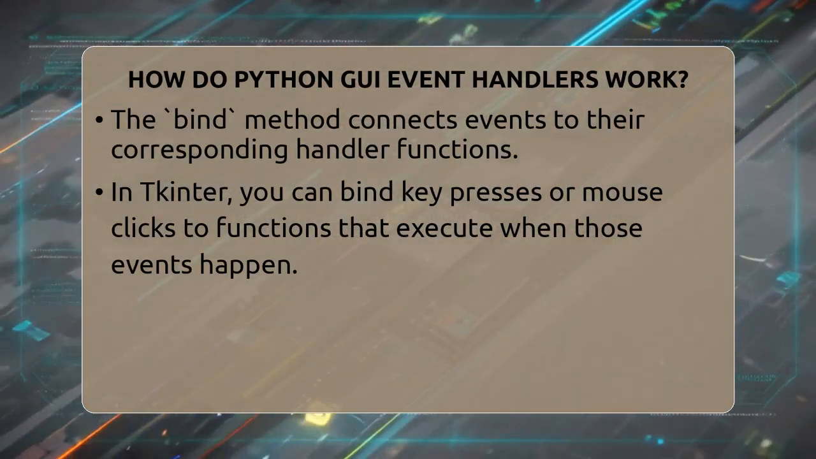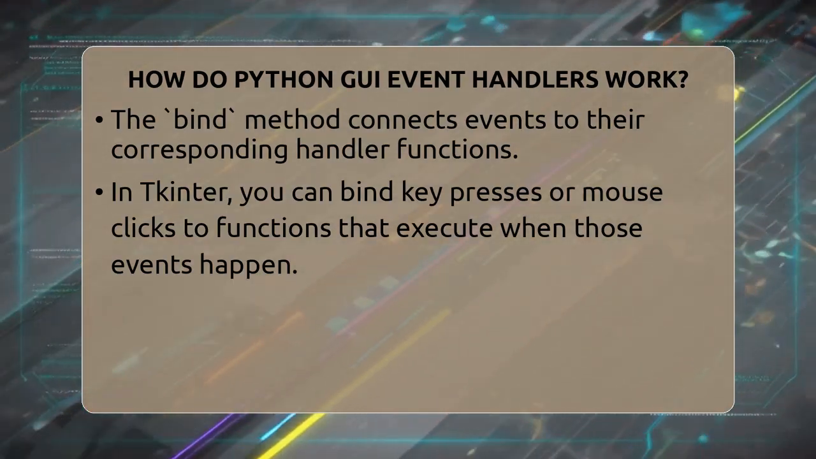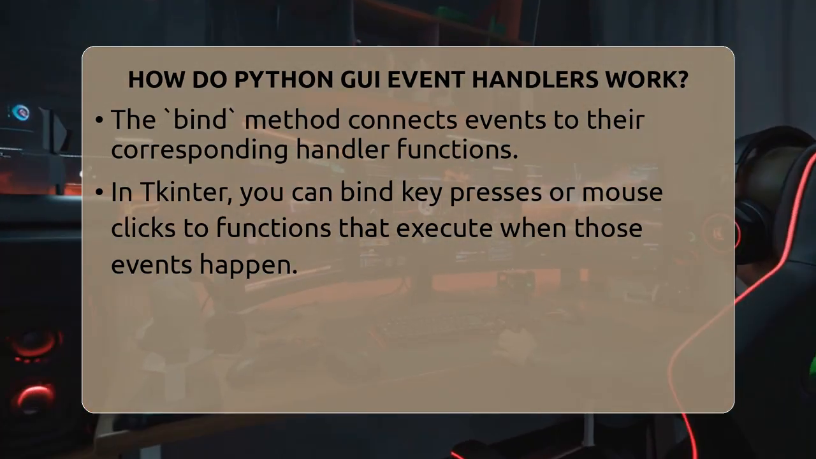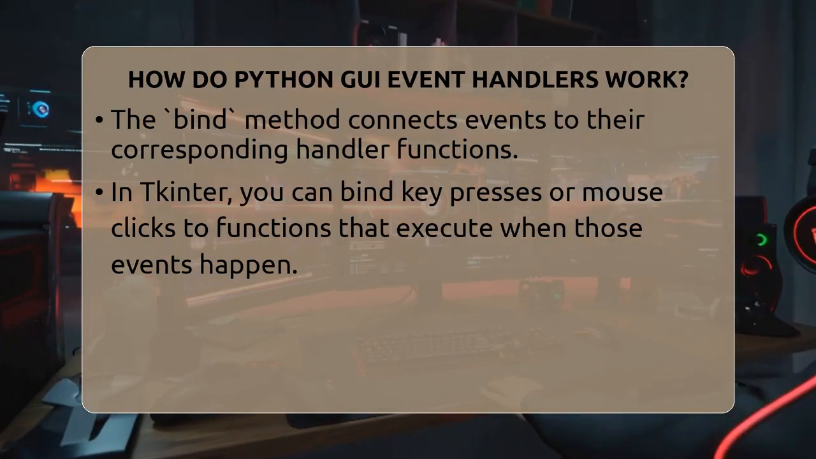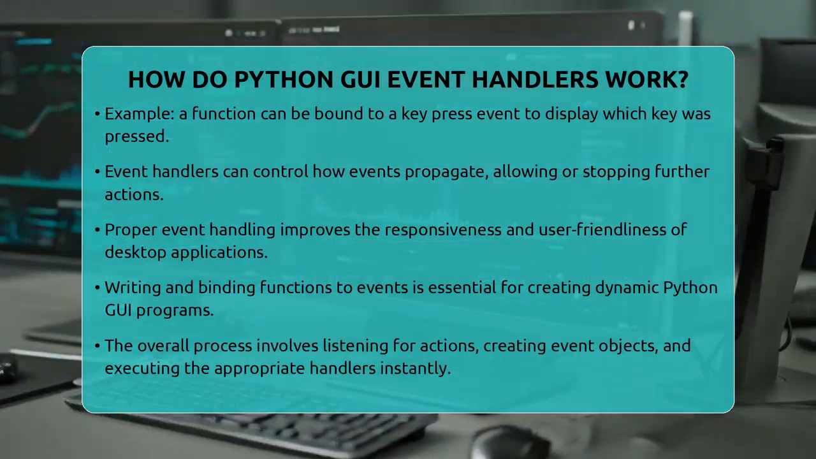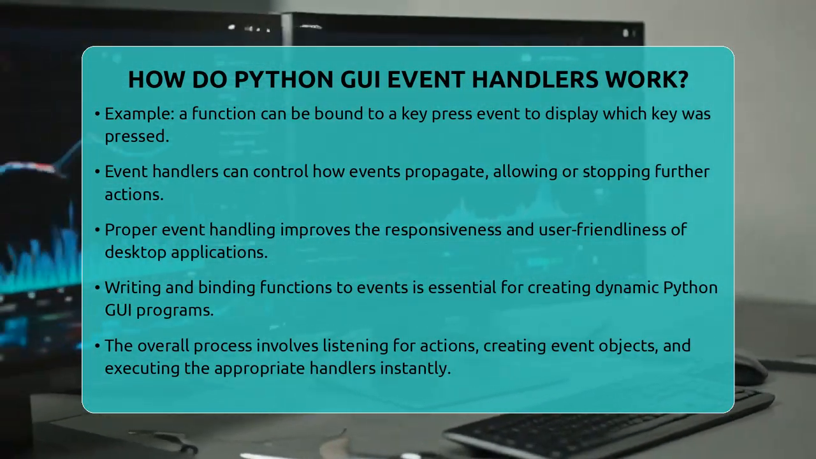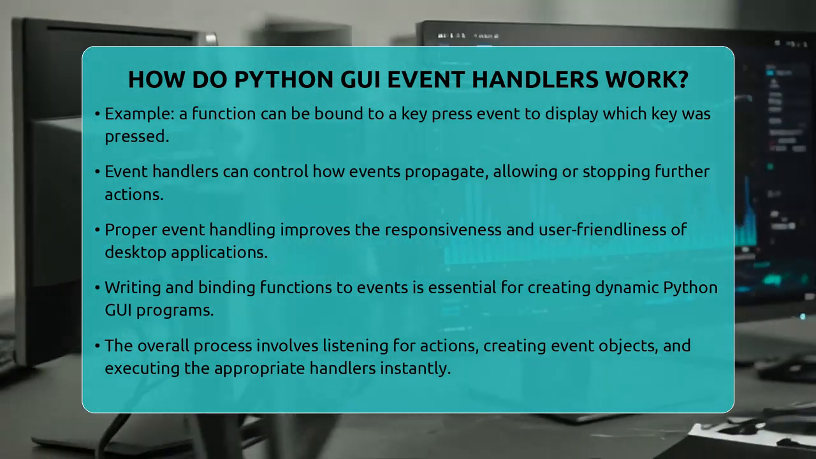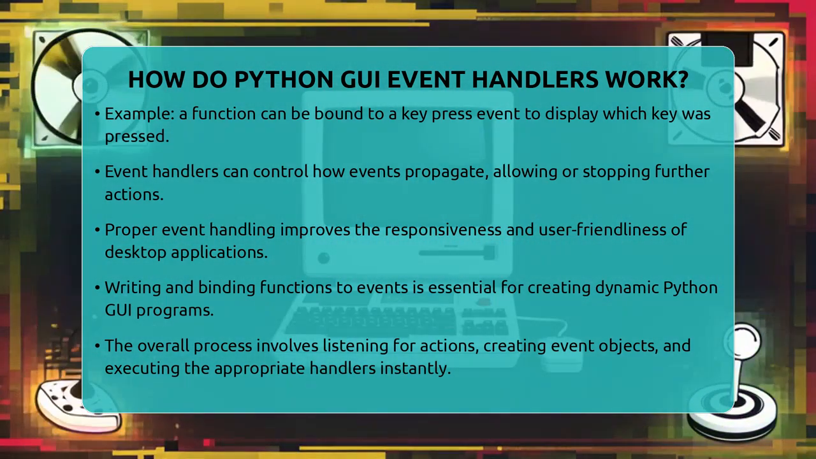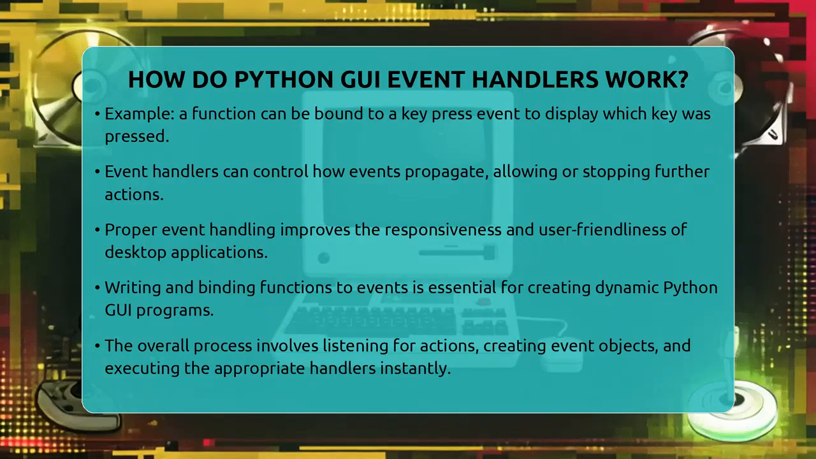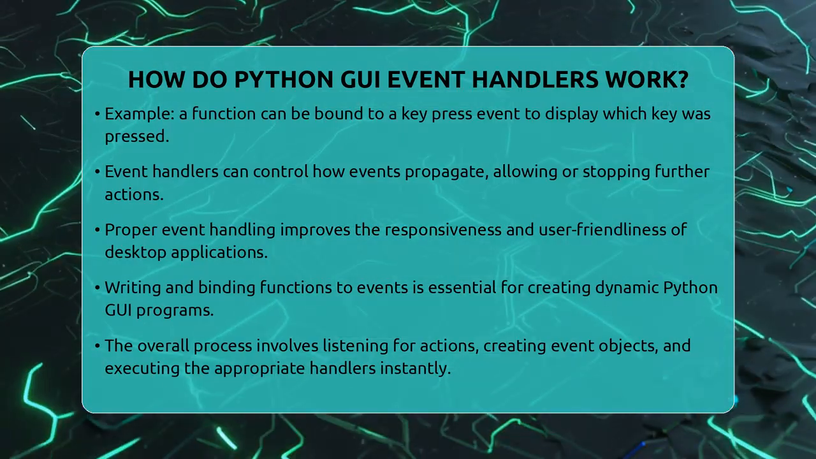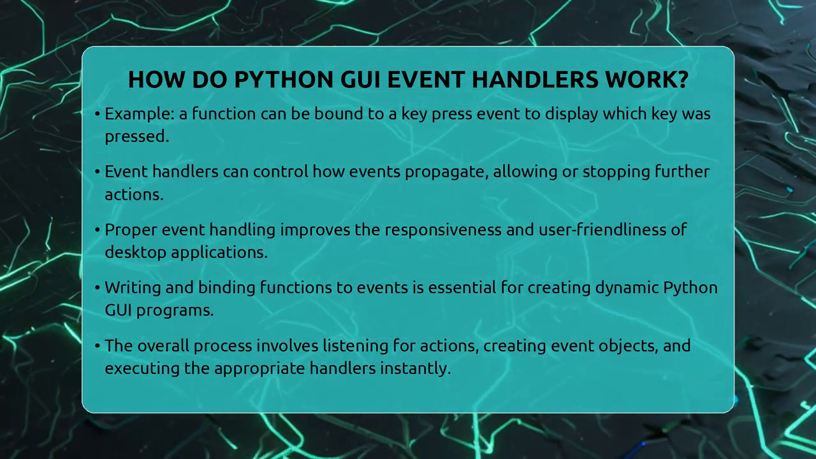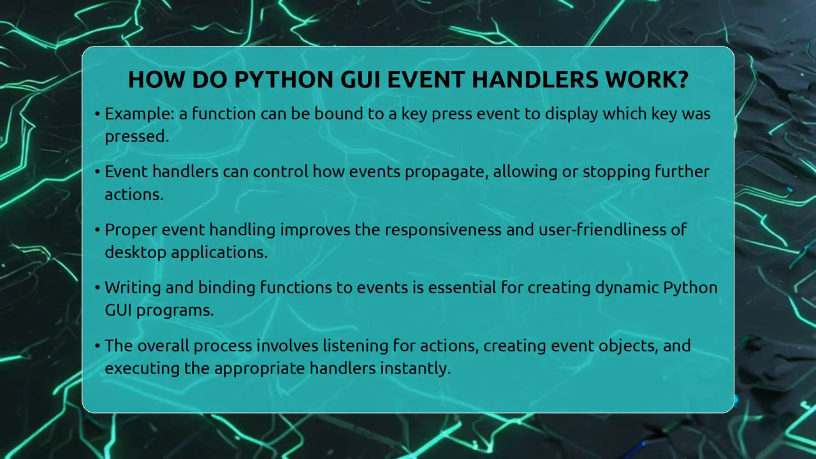Understanding how event handlers work is key to making your desktop applications feel responsive. You can handle different events like mouse clicks, key presses, or window actions. When you bind these events to functions, your application becomes more interactive and user-friendly. You can also control how events propagate through your interface, deciding whether to stop further actions or let other handlers respond.